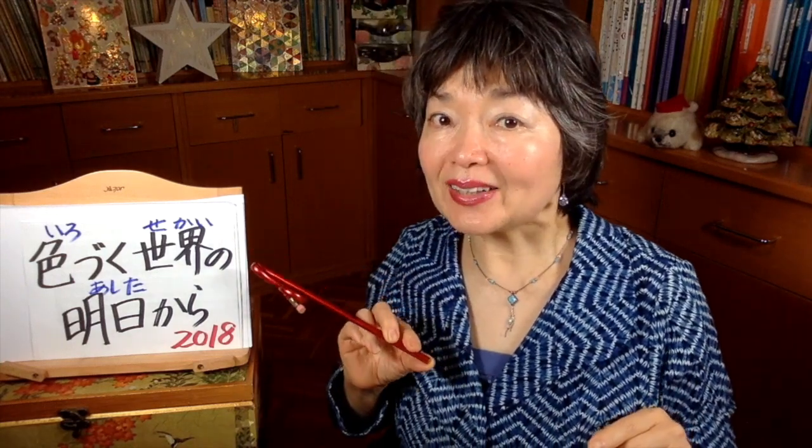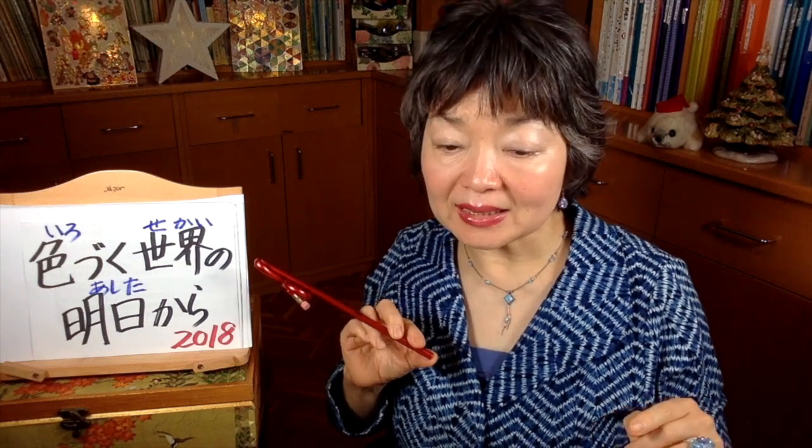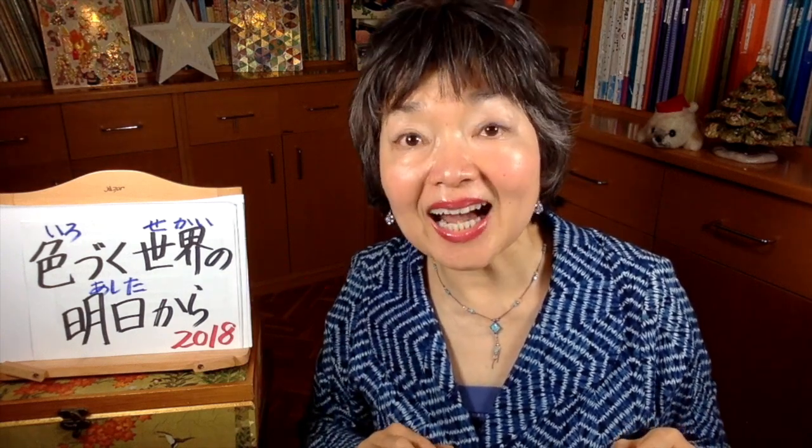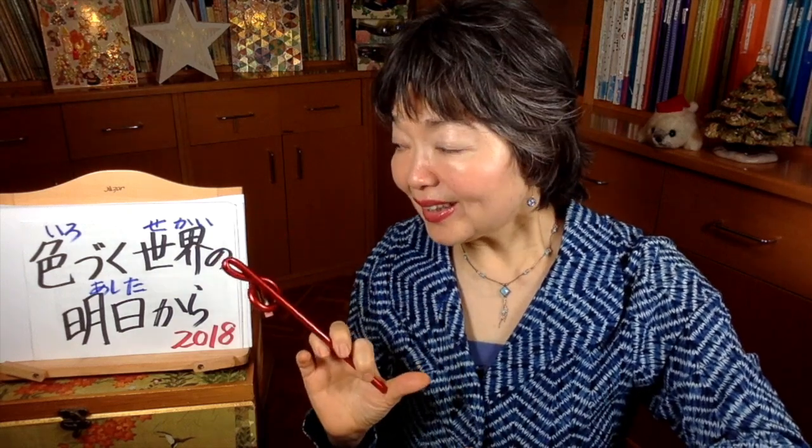This 色づく世界の明日から in English title is The World in Colors. So you can imagine in this anime, the colors are really beautiful. The fireworks, so beautiful colors. Because here we can see the world in black and white and the world in colors. So it's beautiful, this contrast.